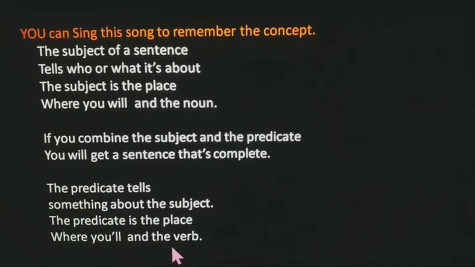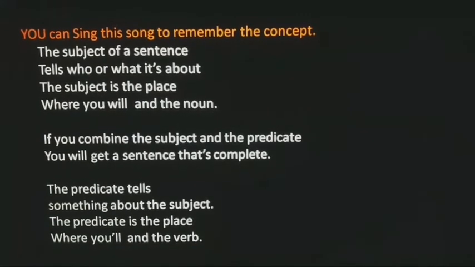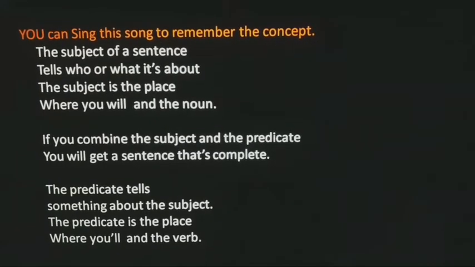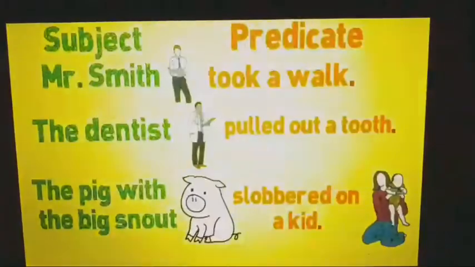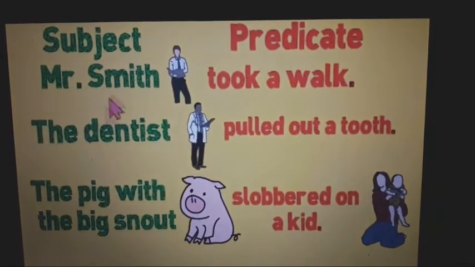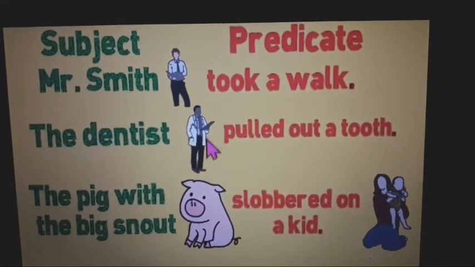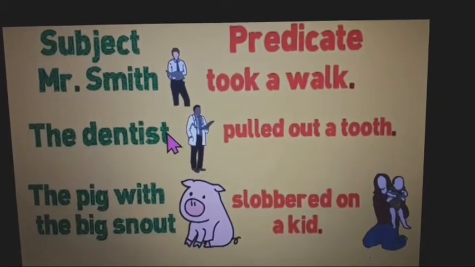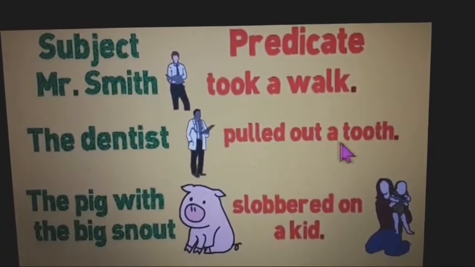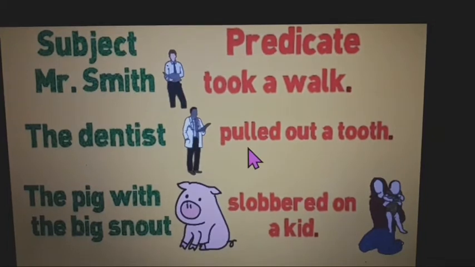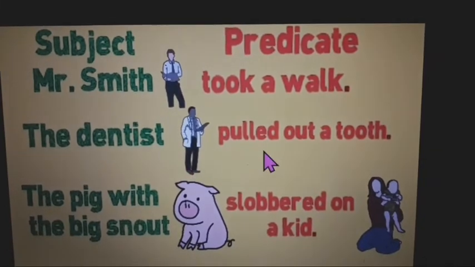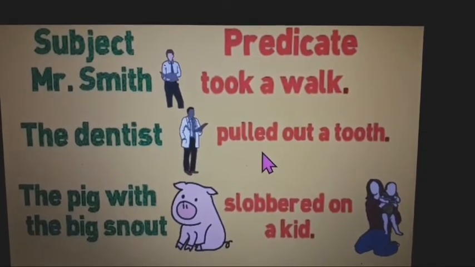So in predicate you will have the verb and more information about the subject. See here, the dentist is our subject and pulled is the verb of this subject, and out a tooth is more information about the dentist. Okay, this is how we use subject and predicate.